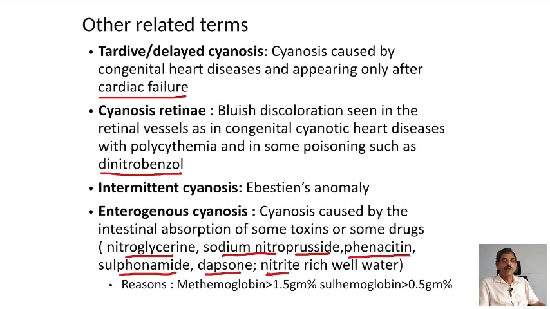These are known to produce a picture similar to cyanosis, and this is due to the presence of methemoglobinemia, sulfhemoglobinemia. These are all transient, known to disappear with cessation of the drug, or if they are problematic, you can treat it with